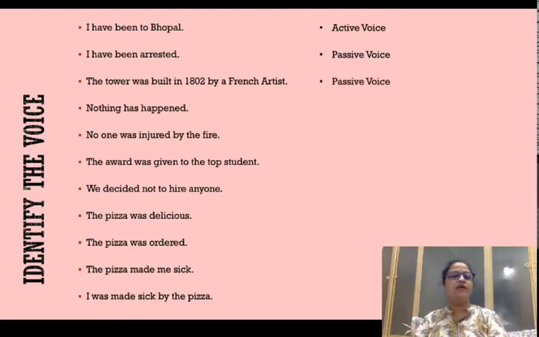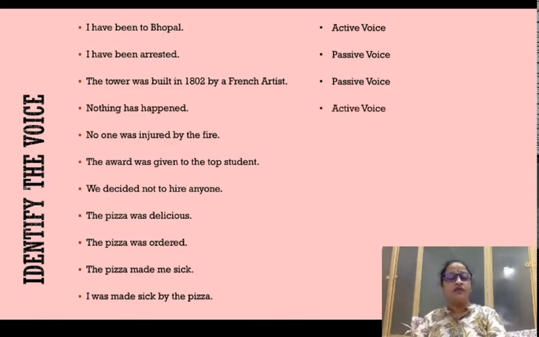Nothing has happened. कुछ भी नहीं हुआ है. मतलब यहाँ पे किसी ने कुछ नहीं किया है, न किसी पे कुछ हुआ है. Right? So the sentence is an active voice sentence.